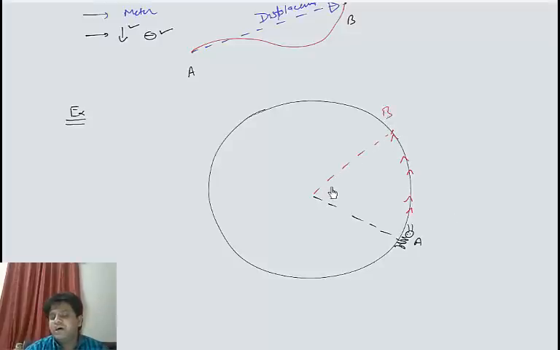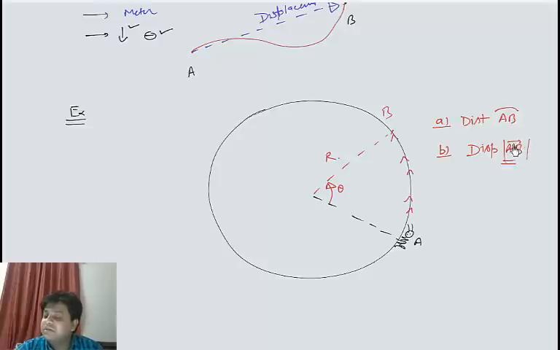Then if I'm asked what is the displacement and what is the distance covered by the insect in moving from point A to point B, I want to ask two questions. Distance AB, which is the length of the arc, and displacement AB. Displacement is a vector quantity, so I want to calculate the magnitude of displacement, and I want to calculate distance, which is the length of the arc.